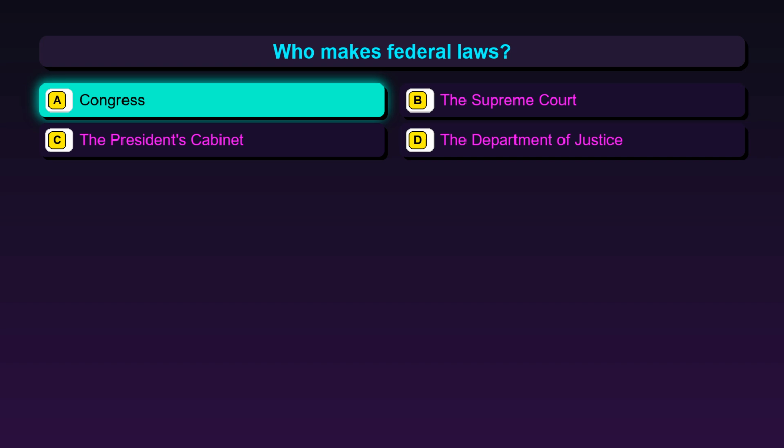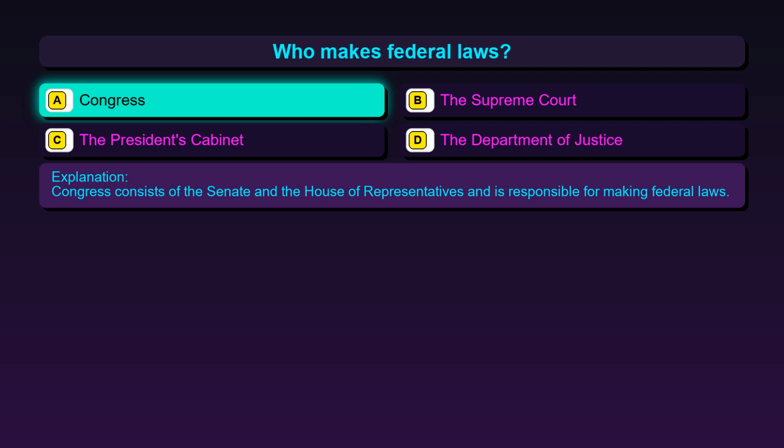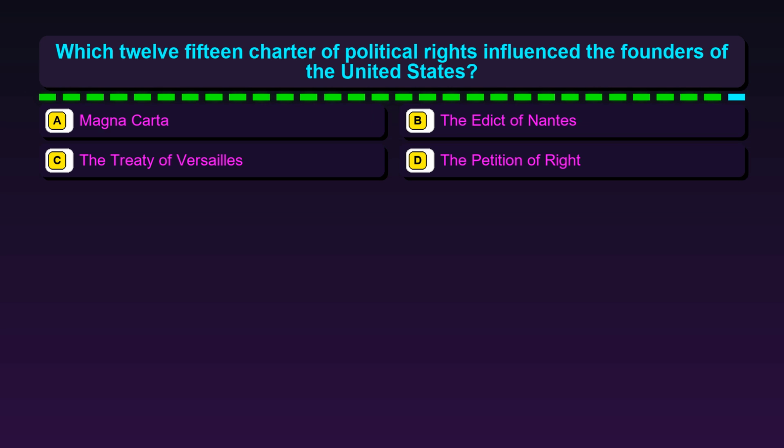The correct answer is option A. Congress. Congress consists of the Senate and the House of Representatives and is responsible for making federal laws. Question 29. Which 1215 Charter of Political Rights influenced the founders of the United States?